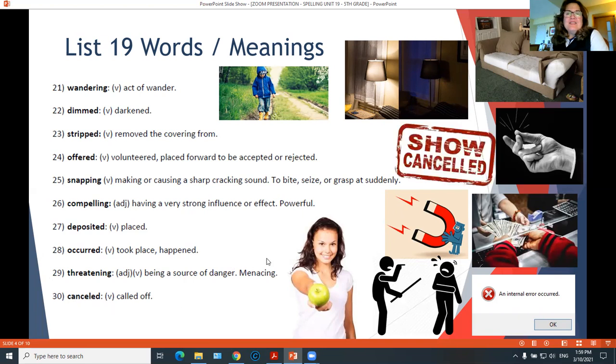Cancel means to call off. For example, if you bought tickets for a movie or a theater play, and suddenly you get to the theater and you see this sign that says show canceled, that means that it's not going to happen. Okay, it was called off for any reason, but it's not going to happen. Something that is canceled is not going to happen as it was supposed to.